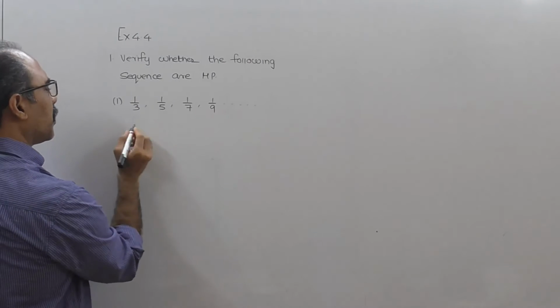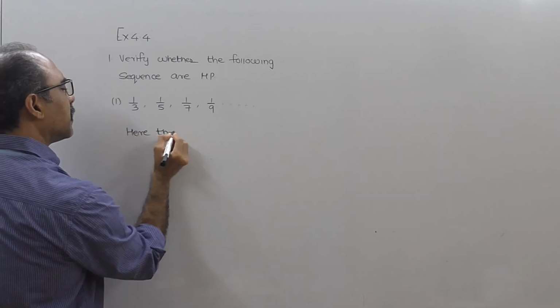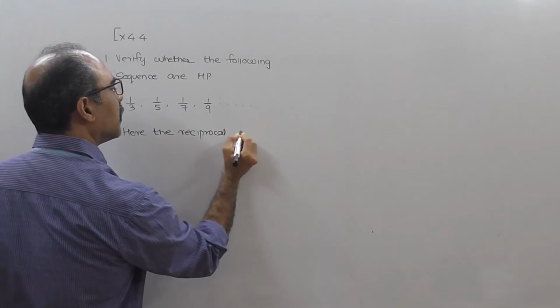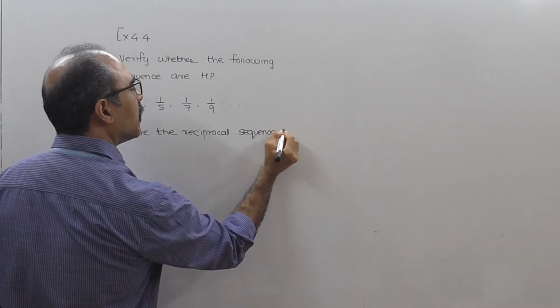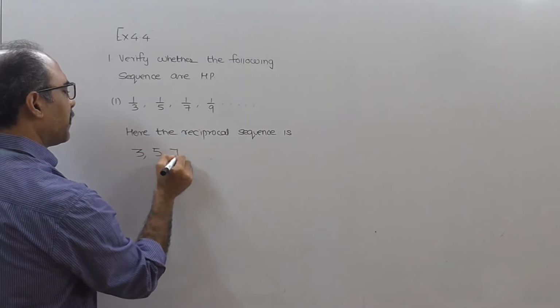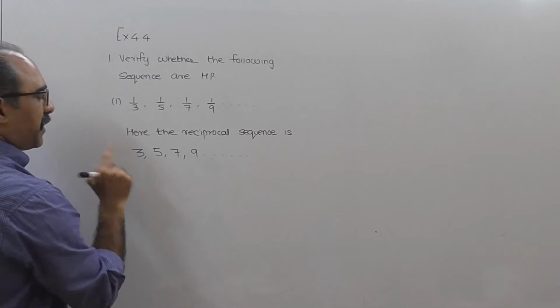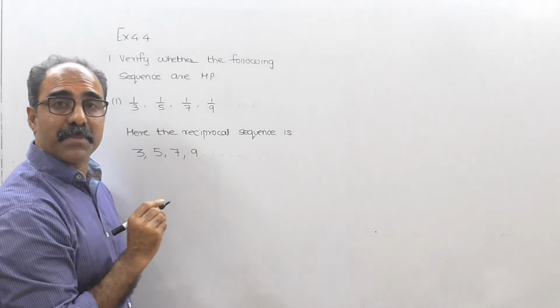Let's take the reciprocal of this. I will say that here the reciprocal sequence is 3, 5, 7, 9, and so on. Now first you verify whether this is an AP. अगर ये AP है तो पक्का वो HP है.